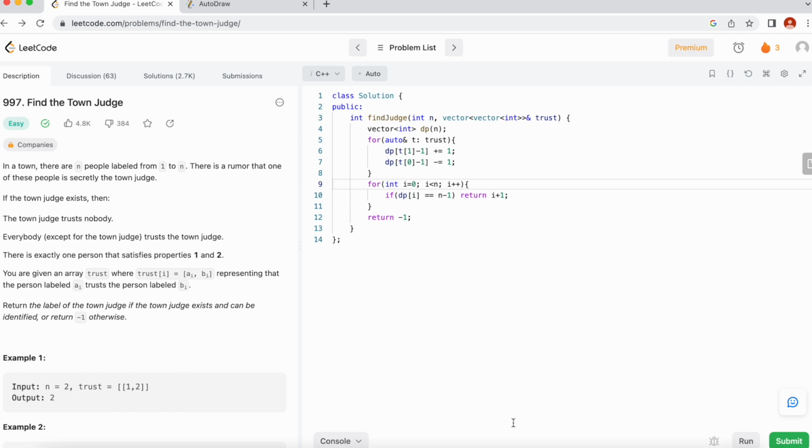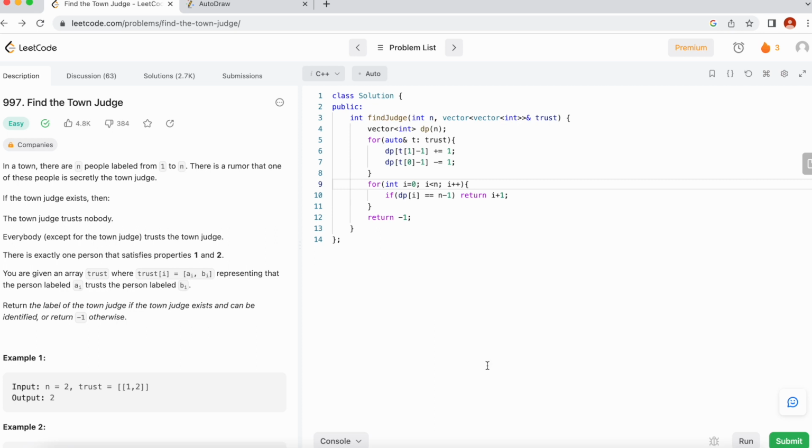In this problem we are given n people, and there is a rumor that one of the people here is secretly a town judge. We have to find who that person is, if he exists. There are two conditions. The first condition is everyone will trust him, and the second condition is he will not trust anyone.